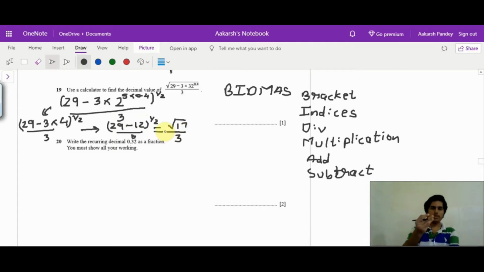If you want, you can now finally input this into your calculator and write the final answer, or you could directly just input the value given to you into the calculator and write the decimal value. We get 1.37.